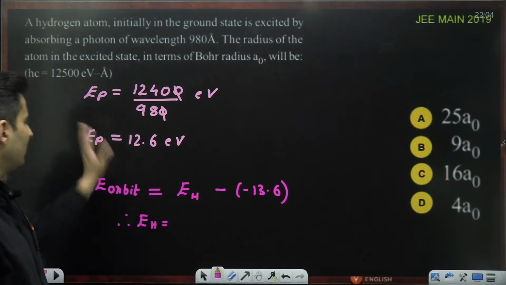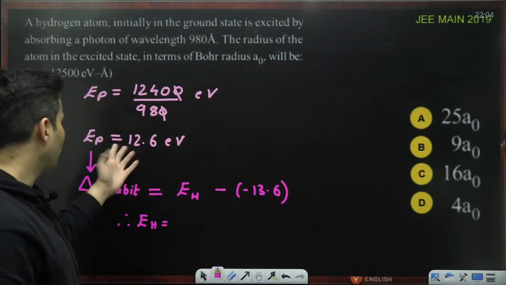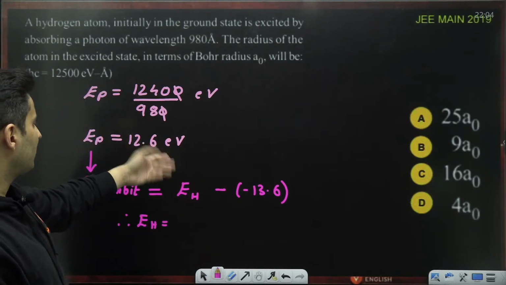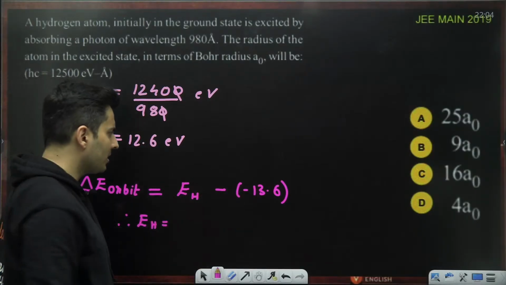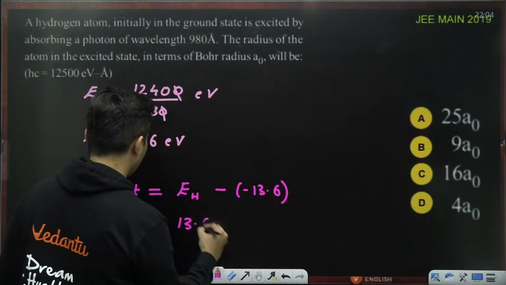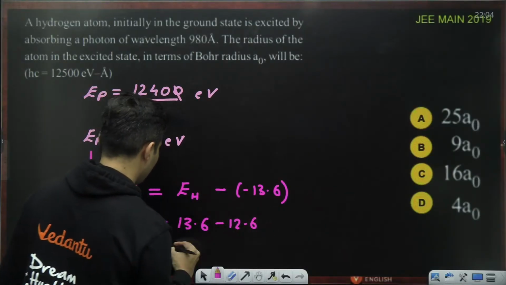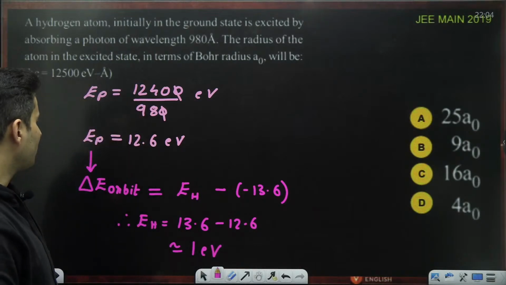The energy of the photon is the higher orbit minus the lower orbit energy. So it will be nothing but 13.6 minus 12.6, approximately 1 electron volt.